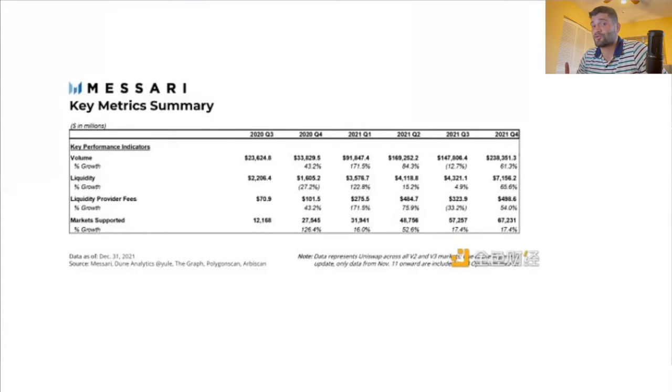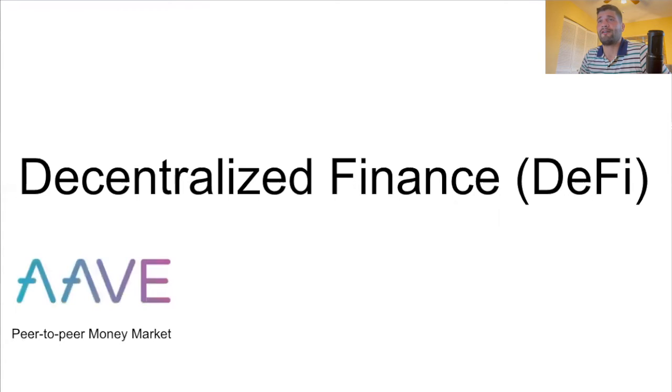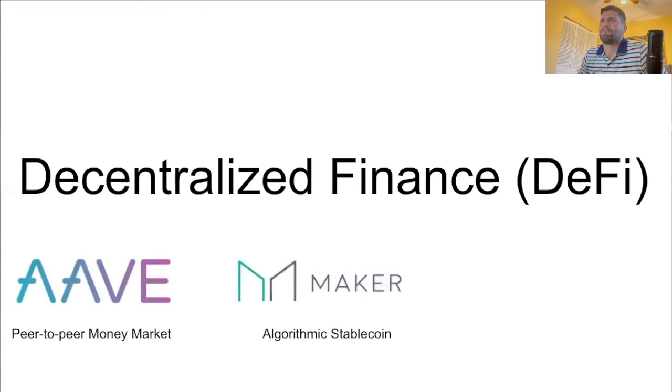And Uniswap is really just one of the protocols that are part of this whole decentralized finance space, or DeFi. And DeFi is really just a small piece of the dApp ecosystem of Ethereum, right? But it is a really cool space, and there are some other projects that I think are important to highlight, but I just don't have the time to get into. AAVE. AAVE is a money market protocol that basically connects lenders and borrowers with smart contracts.